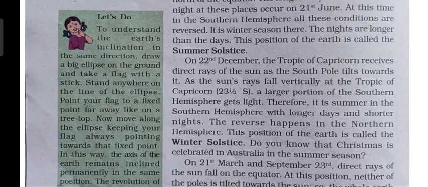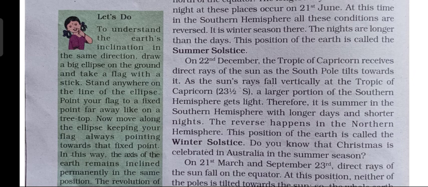Now, as a result, the sun's rays fall vertically at the Tropic of Capricorn. A larger portion of the southern hemisphere gets light. Therefore, it is summer in the southern hemisphere with longer days and shorter nights. The reverse happens in the northern hemisphere. This position of the earth is called winter solstice. Do you know that Christmas is celebrated in Australia in the summer season?